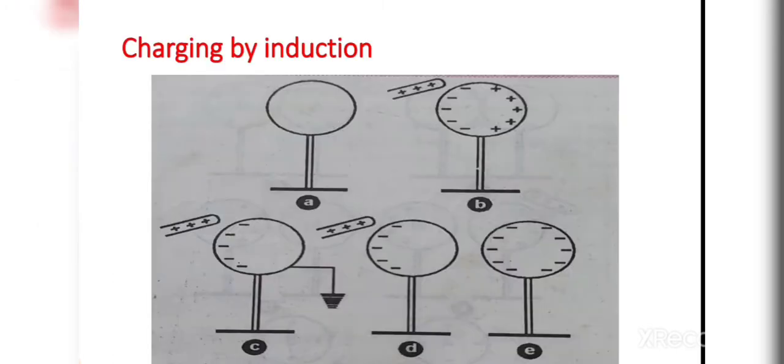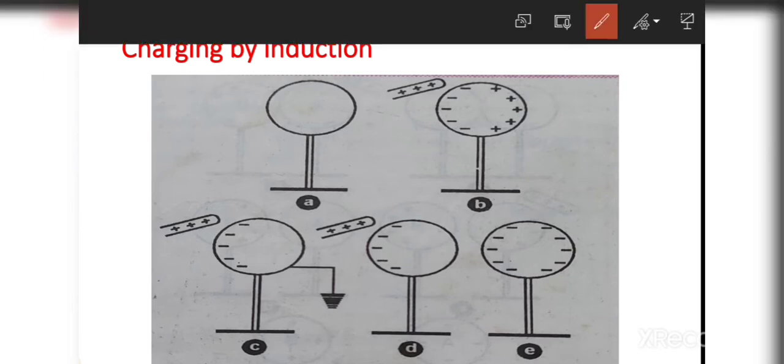The second is charge by induction. So what is charge by induction? As we know, when two bodies come close to each other, due to friction and rubbing they get charged. Similarly, one of the methods is induction. If we take a metal sphere as shown in the figure, a sphere which stands on an insulator, and this sphere is metallic.